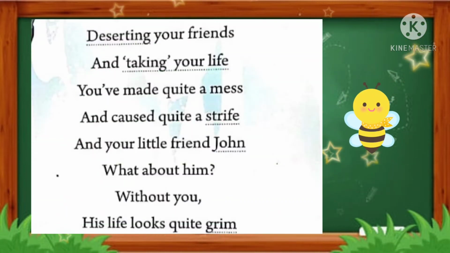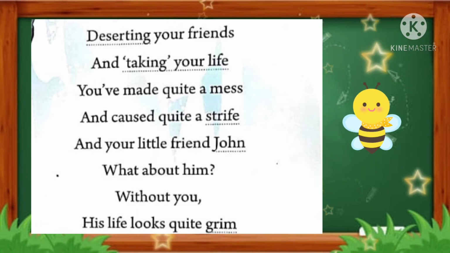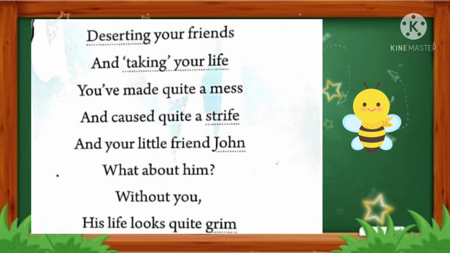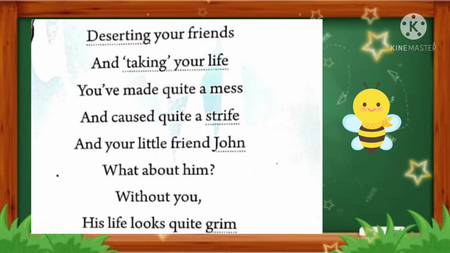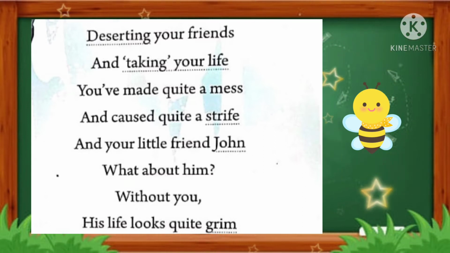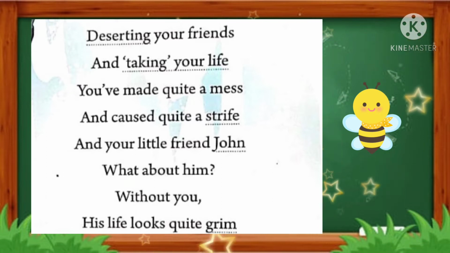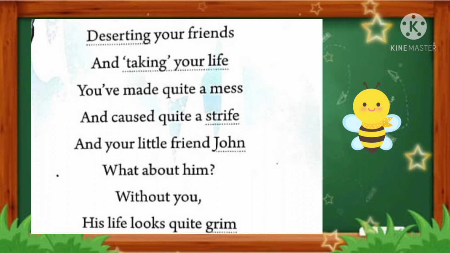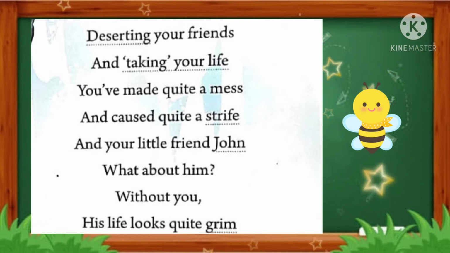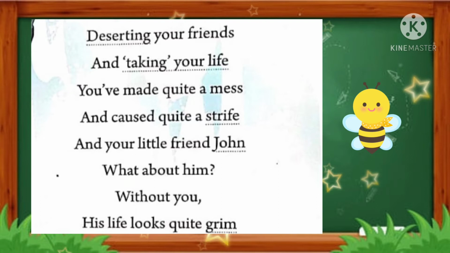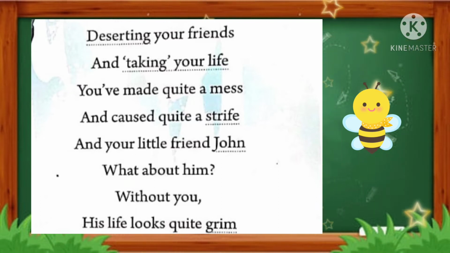Deserting your friends and taking your life, you have made quite a mess and caused quite a strife. And your little friend John, what about him? Without you, his life looks quite grim. In the next few lines, Moriarty says that Sherlock Holmes has deserted his friends. Deserted means leaving alone. Sherlock Holmes has deserted his friends, leaving them and never coming back. That is called deserting friends.